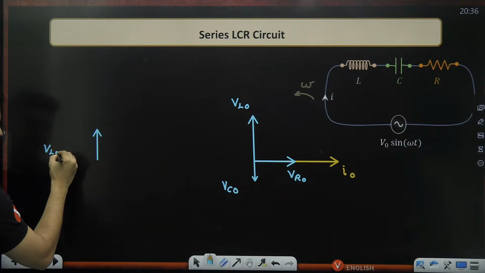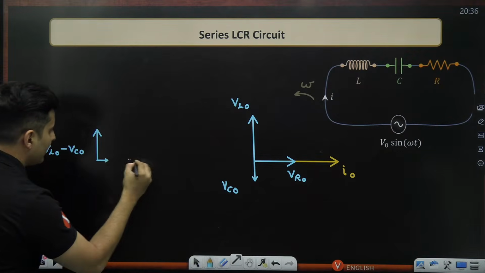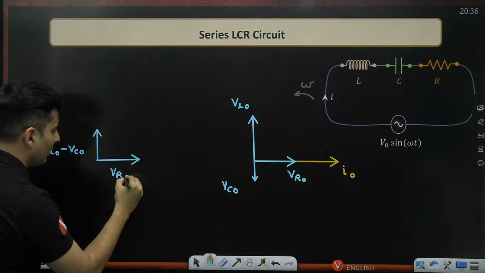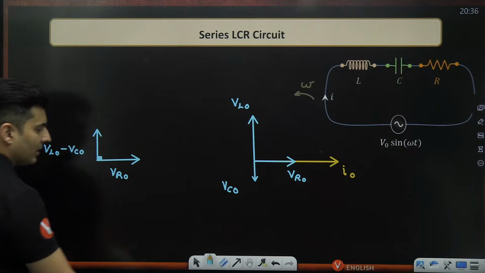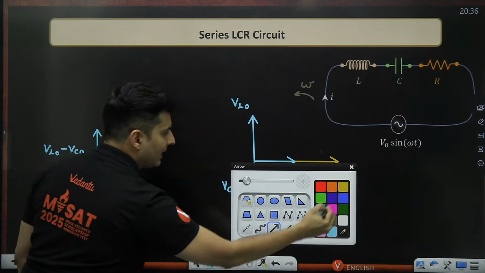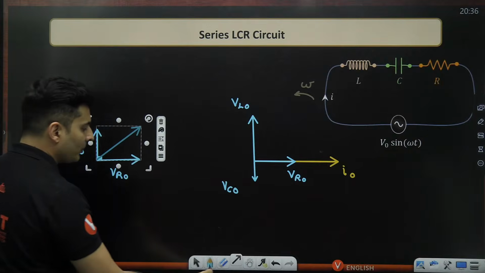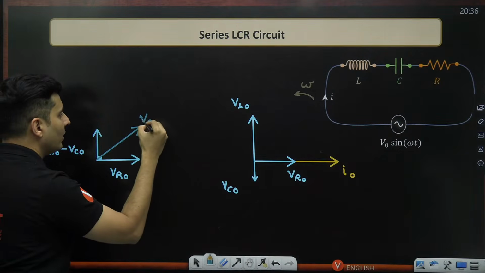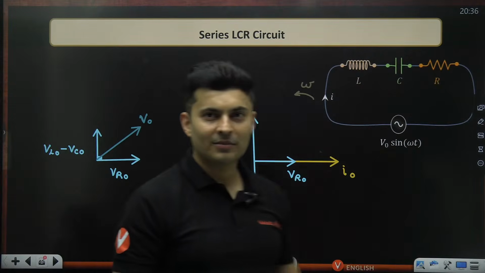I will get this lengthwise as VL naught minus VC naught. The resistance voltage is still going to remain as it is. So this will be VR naught as it is. Now I have two vectors which are mutually perpendicular to each other. So if I want to find the resultant, obviously I just draw this line using parallelogram law, and this is basically going to be V naught.